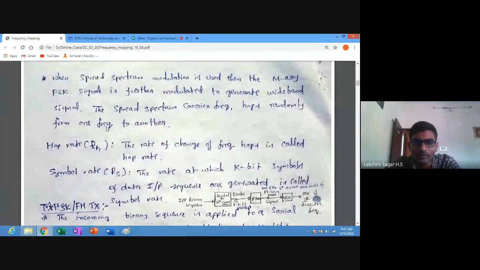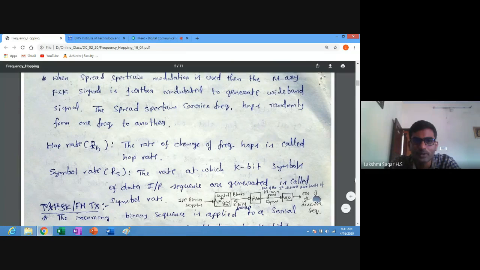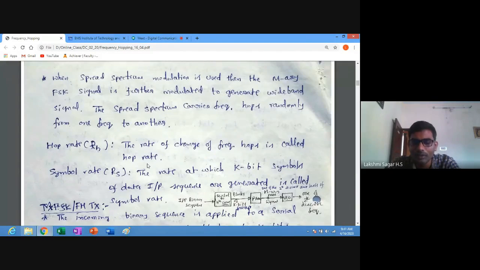Then we must understand what hop rate and symbol rate are. The spread spectrum carrier frequency hops randomly from one frequency to another, as we already know. The hop rate is the rate of change of frequency hops, that is, how fast the hopping or jumping occurs from one frequency slot to another.